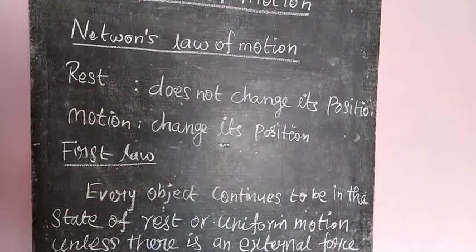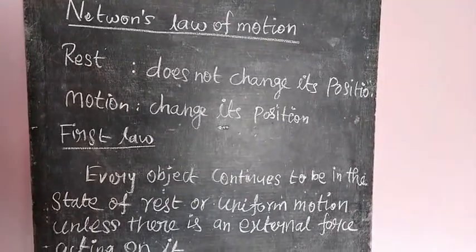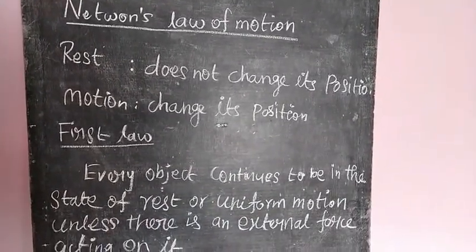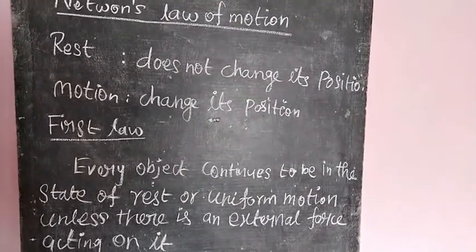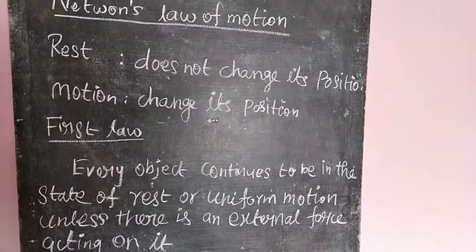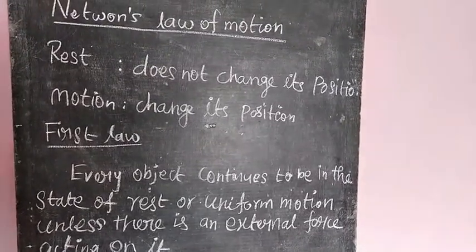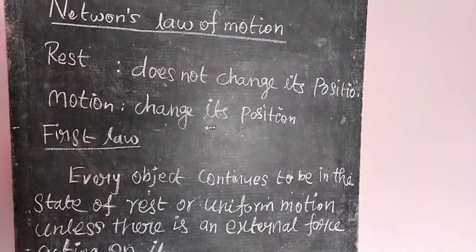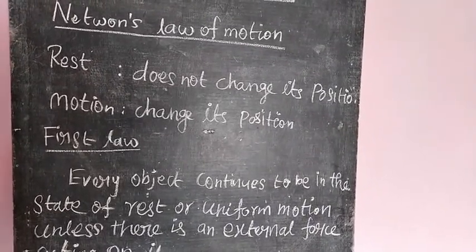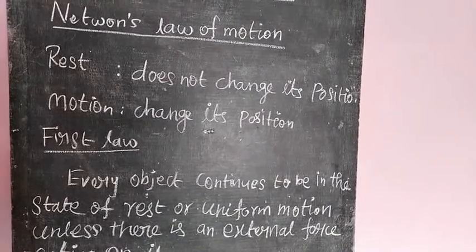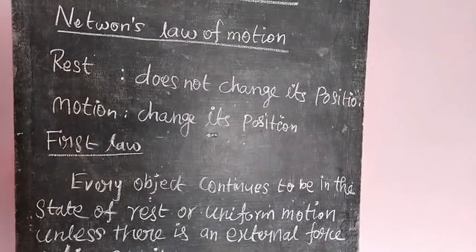Then Newton's first law of motion: every object continues to be in the state of rest or uniform motion. What is meant by uniform motion? I already taught that a body moving in a straight line covering equal distance in equal intervals of time is called uniform motion.